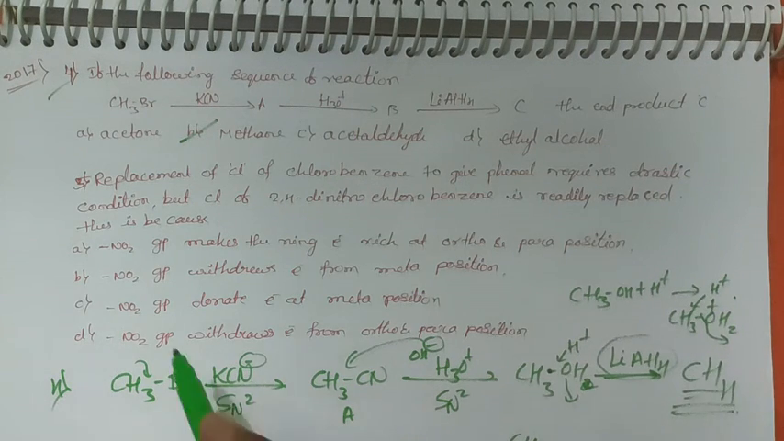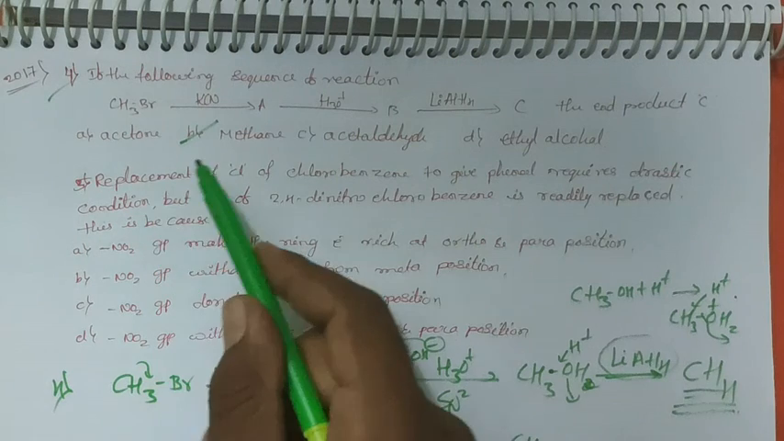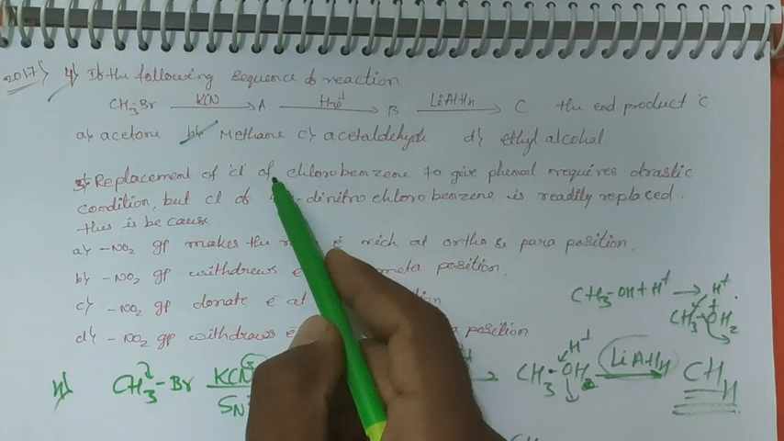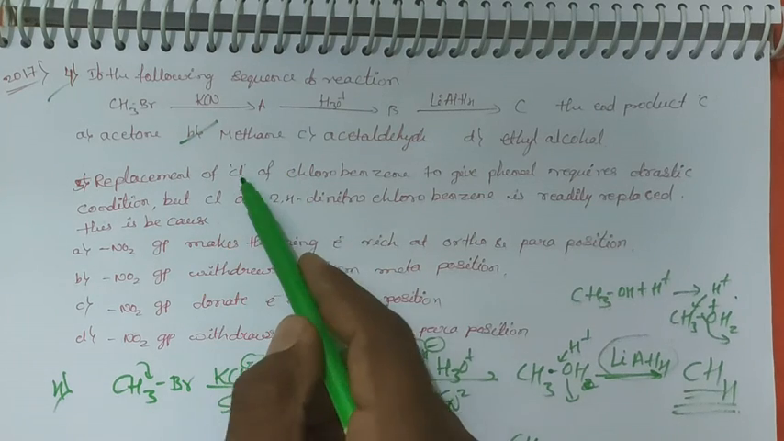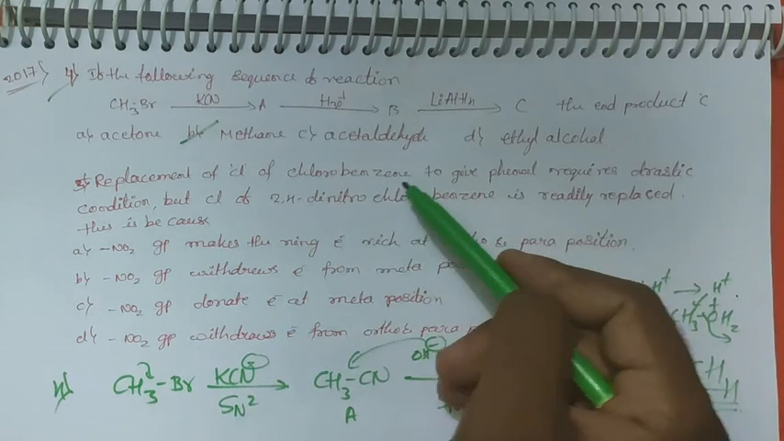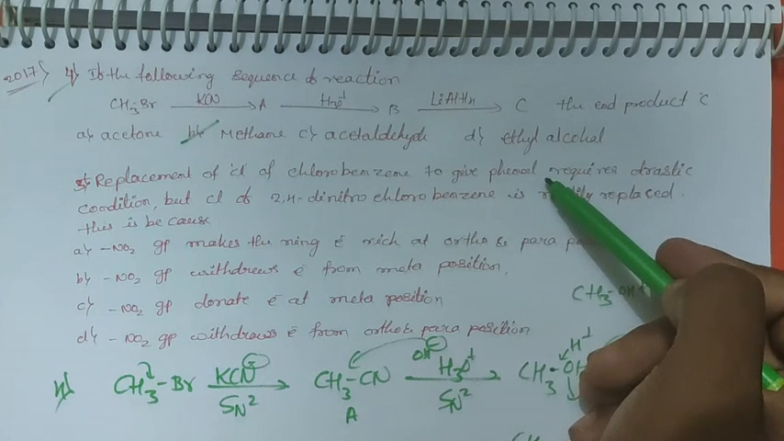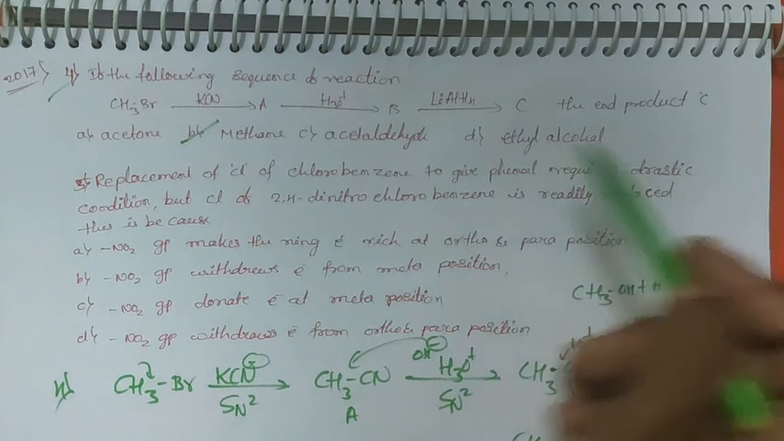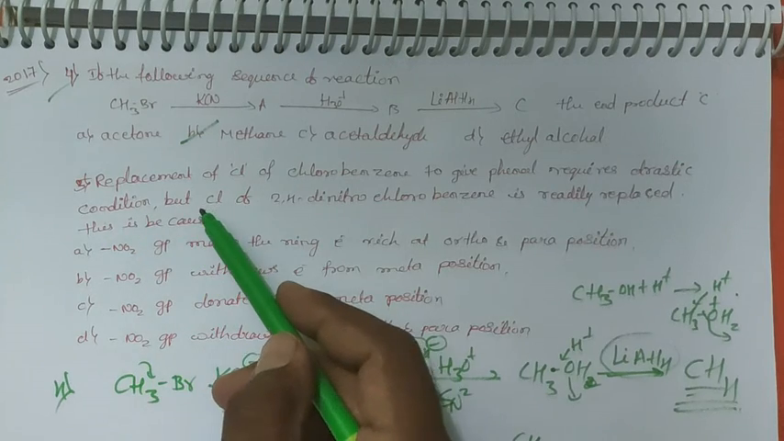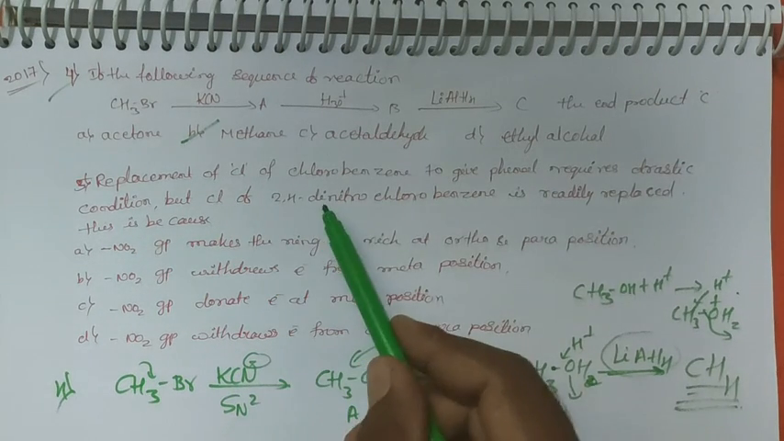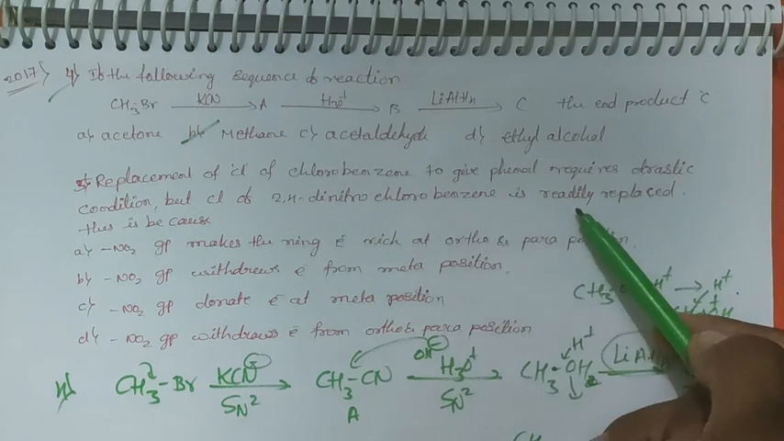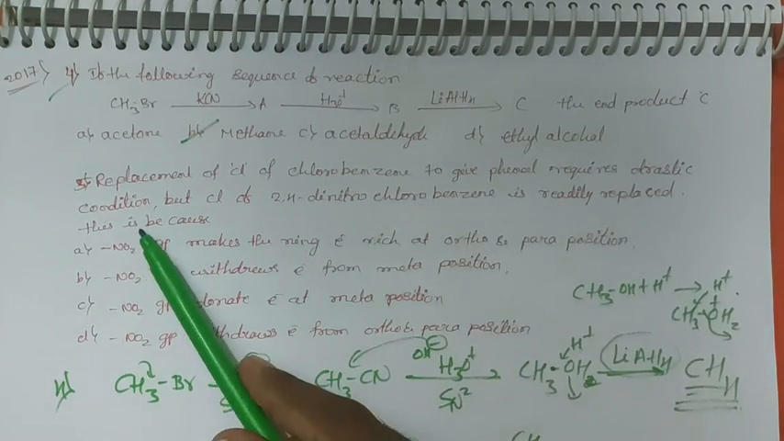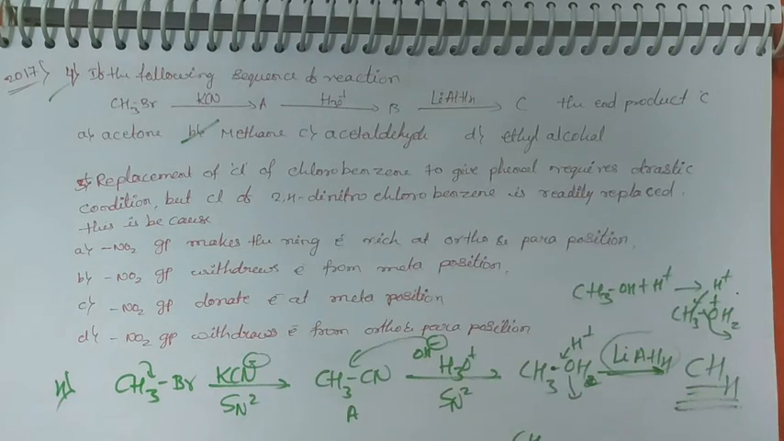Next one. You see here, dear student, that's why I am telling. Replacement of chlorine, I solved this one in a separate video. Replacement of chlorine in chlorobenzene to give phenol requires drastic conditions, of course drastic conditions. But the chlorine of 2,4-dinitrochlorobenzene is readily replaced. I discussed the reason in this video. You have to see. I will explain this one in detail. You see here, what is that?